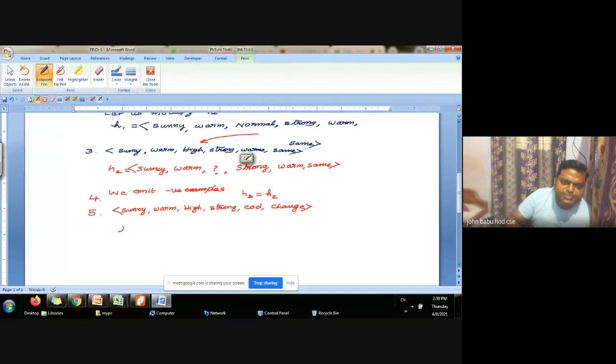Now let us calculate H4, or let us propose H4. Now compare it with H3. Sunny, sunny. So absolutely no problem. My hypothesis is correct. Warm, warm. No problem. It is correct. And this is matching. Now question mark and high. Which should I consider? Question mark, more general. That is acceptable, because all positive examples should be considered. Next, strong and strong. Absolutely no problem. Matching.